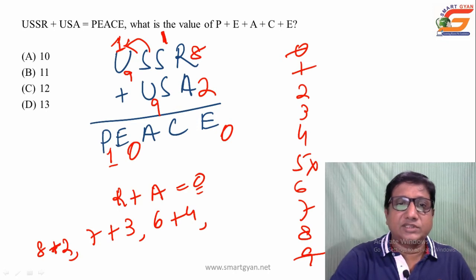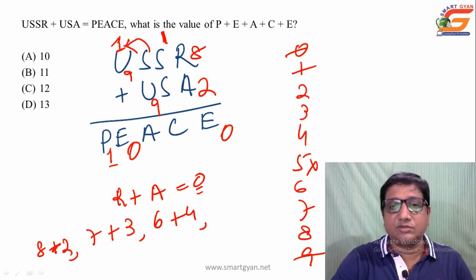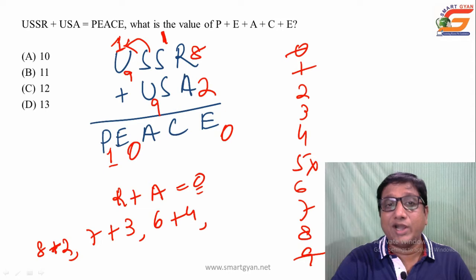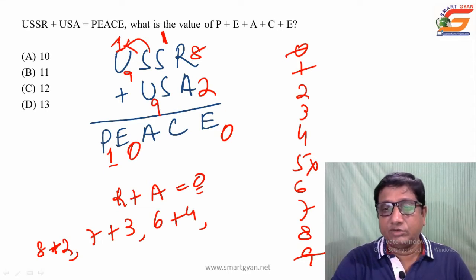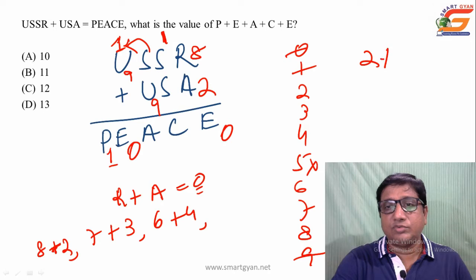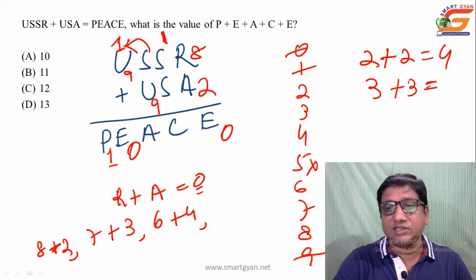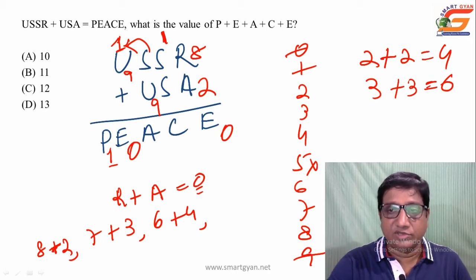1 plus S is equal to C. The value of C will be an odd number. Why? The logic is when we add any digit twice, maybe odd or even, the sum will be even. For example, 2 plus 2, even digit, is equal to 4, or 3 plus 3, odd digit twice, that is 6, the sum is even. When we add any digit twice, the sum is even, then the value of C will be odd.